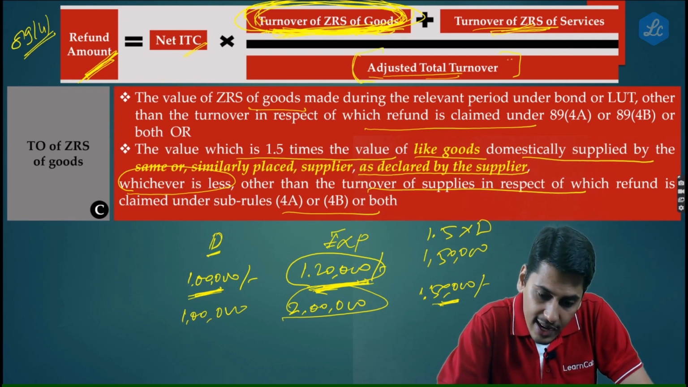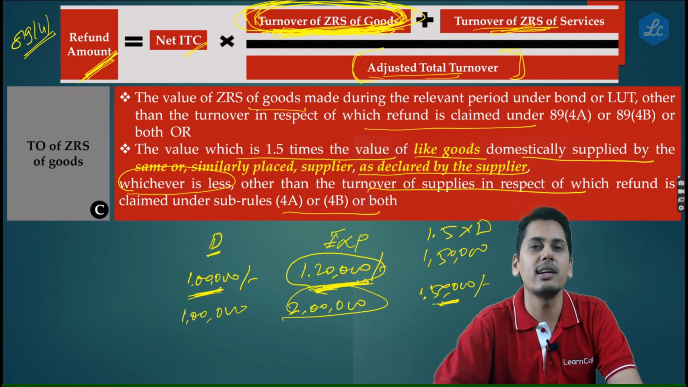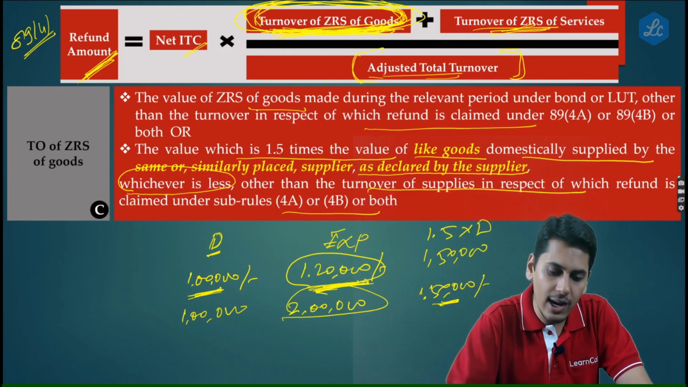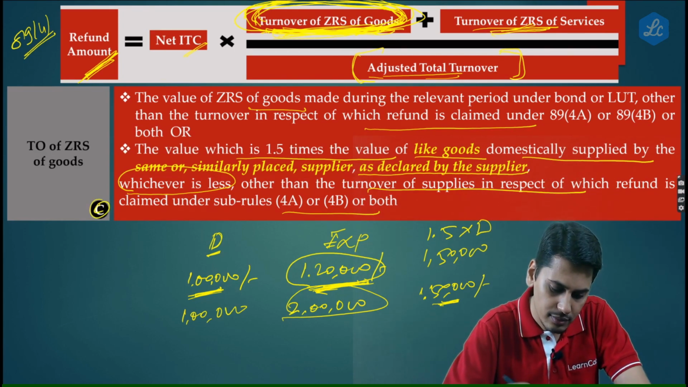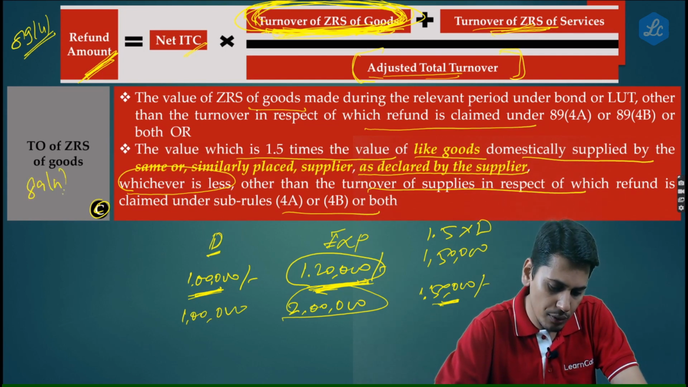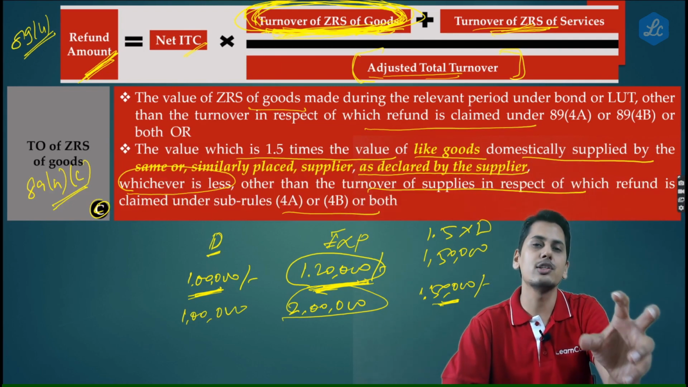Now inside this adjusted total turnover, when I am going to take the turnover of zero rated supply of goods, should I take the actual value or should I take the value which I found out according to this C portion? This element is called as C portion. It is defined as C. Whether it is going to be according to 89 sub rule 4 clause C or whether it is going to be actual.